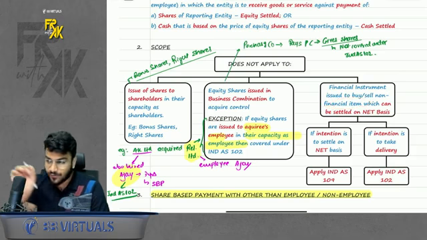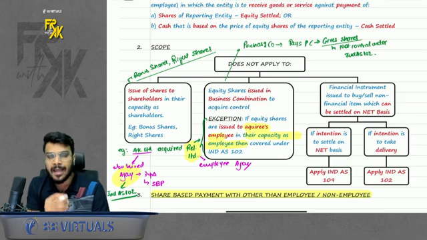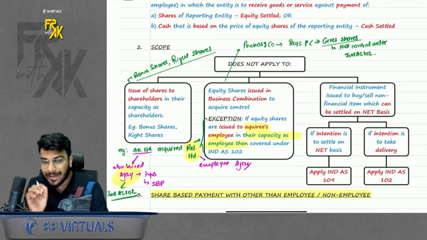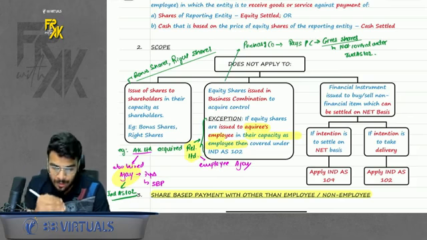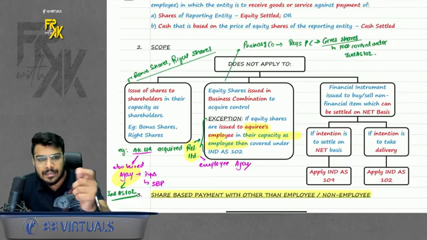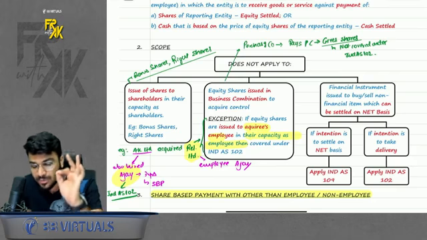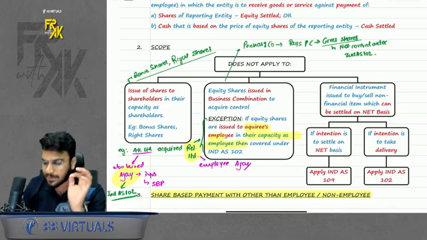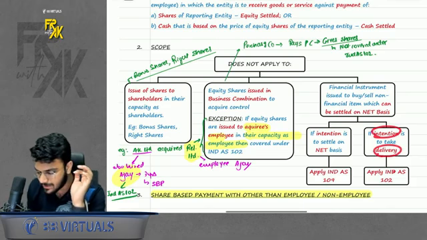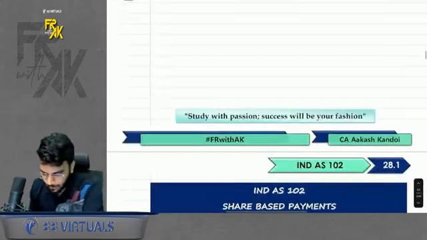let's say for example, I'm going to buy an iPhone from you, and in return I will give you my company shares. If my intention is to settle on a net basis, that means I will not take the iPhone and I will not give the shares, we will just settle the difference between the fair values, then it is not covered here. It will be covered under Ind AS 109. But if the intention is to settle on a gross basis, then it will be covered under Ind AS 102. This was the second point.